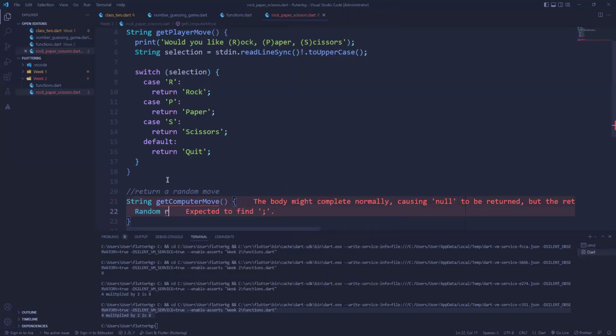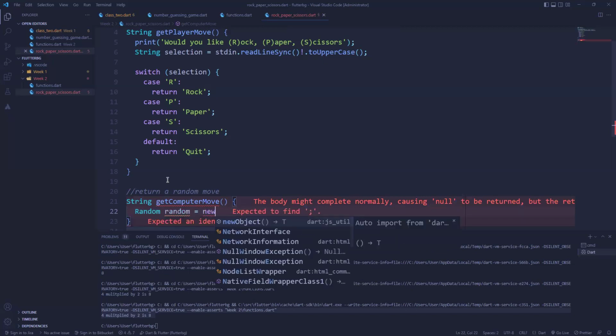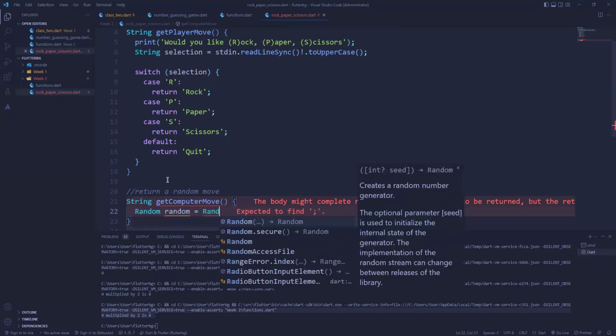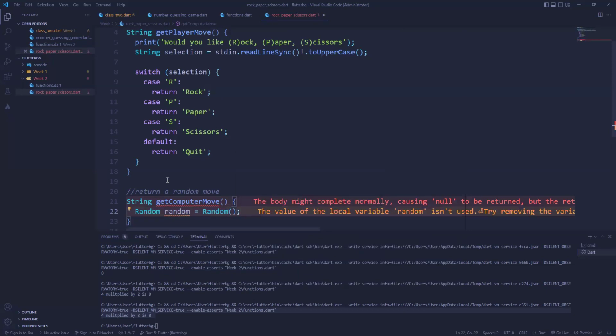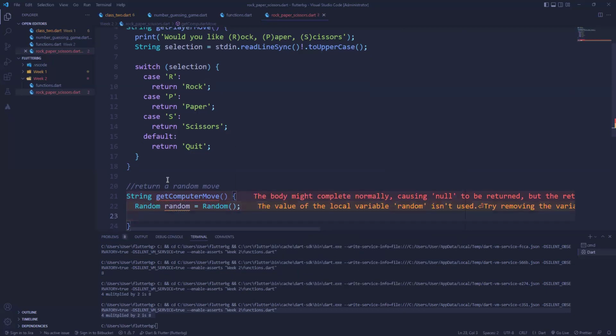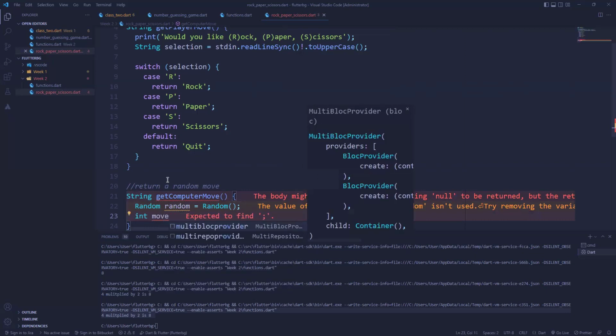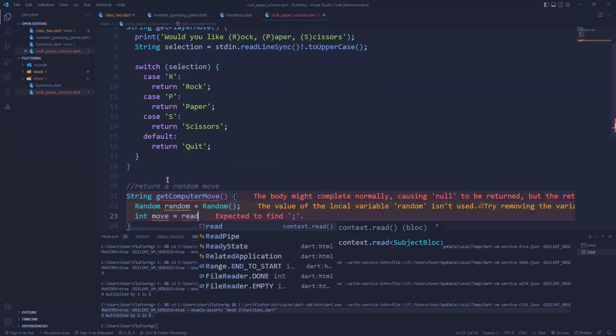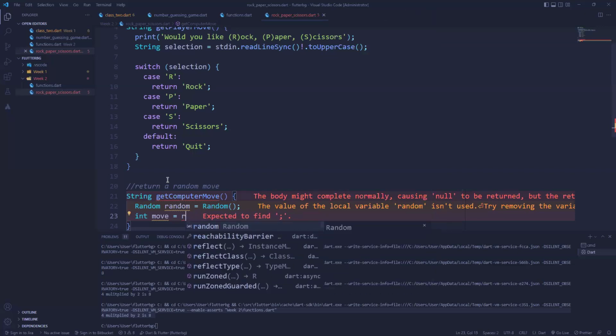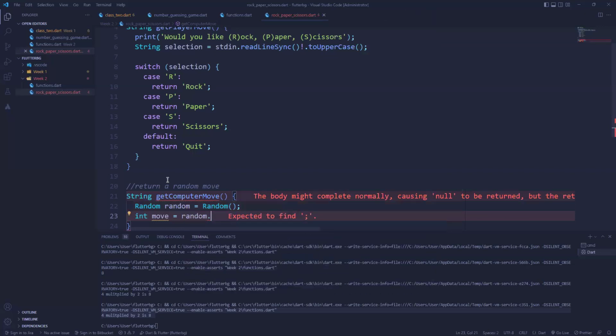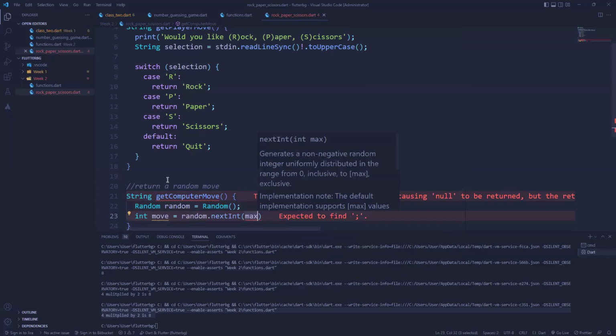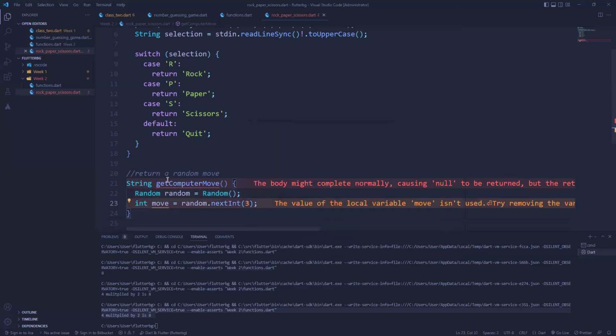So let's create some random options, or you could say new random. So this is basically creating, and just for now, I wanted to say creating an instance, but we'll get to talk about classes and objects and all those. So we'll use our random dot next in. So we want to get a random number between 1 to 3.